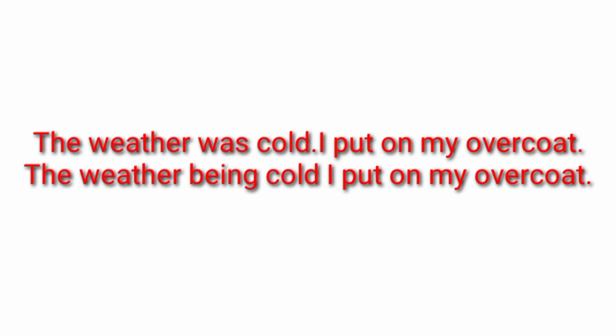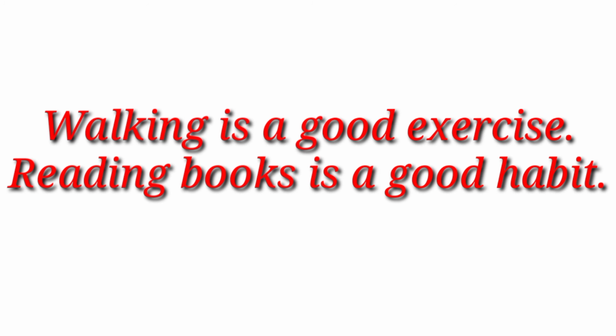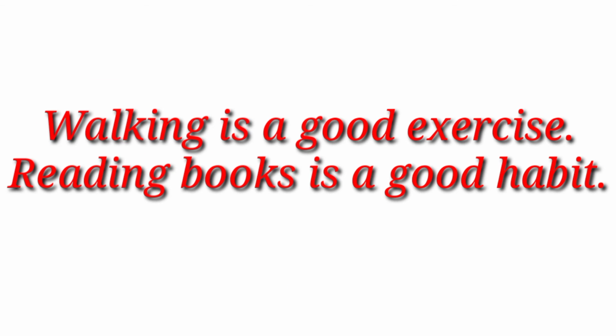So now let's see what is gerund. As I told you earlier, a gerund also ends in -ing form, but it never works as an adjective or as a verb. Simply, it functions as a noun. For example, walking is a good exercise. Reading books is a good habit. In these two sentences, we see that walking and reading both are working as the nouns, the subjects of the sentences, because they are followed by an auxiliary verb.